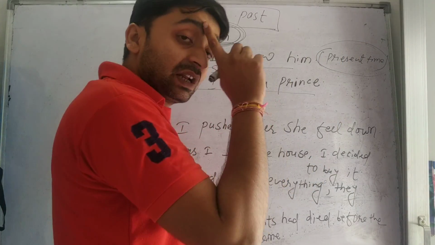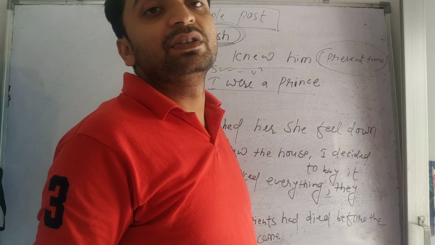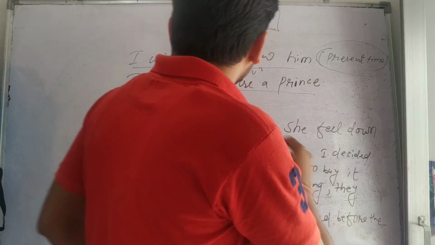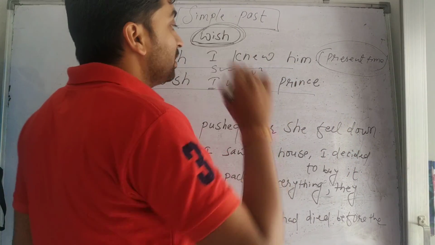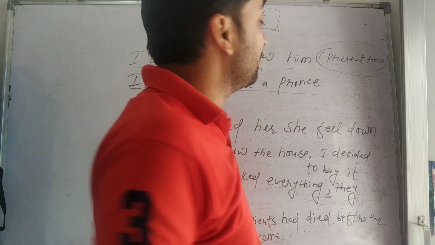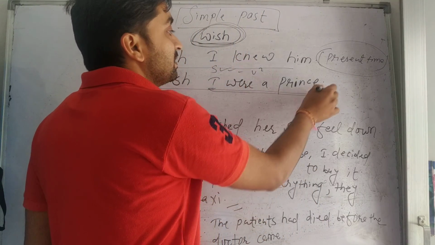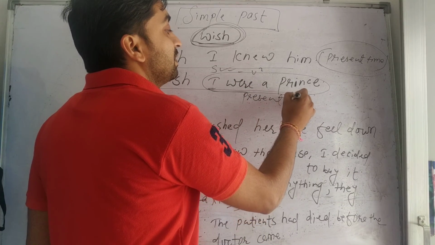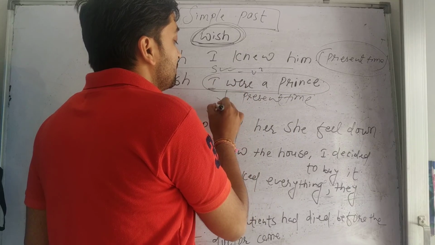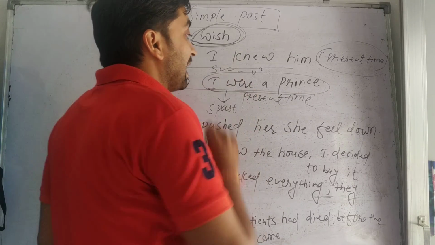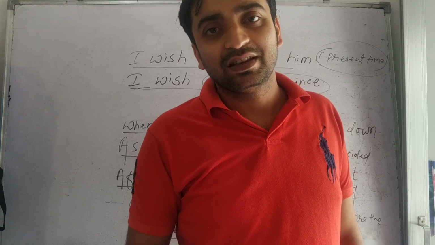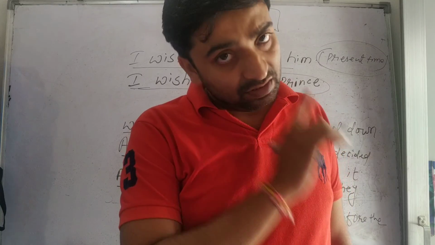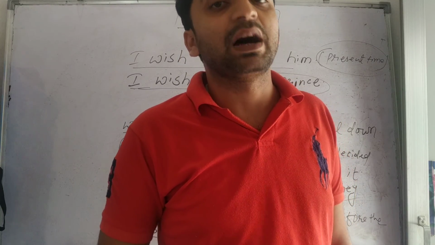So this example also clarifies the difference between time and tenses, which we discussed in our first classes of tense. Similarly, another example is I wish I were a prince. It also uses simple past, but talks about the present time. Okay, but structurally it is simple past. It means I want to be a prince, which talks about the present time. That's why time and tense are different things, and this is also one of the uses of simple past tense.